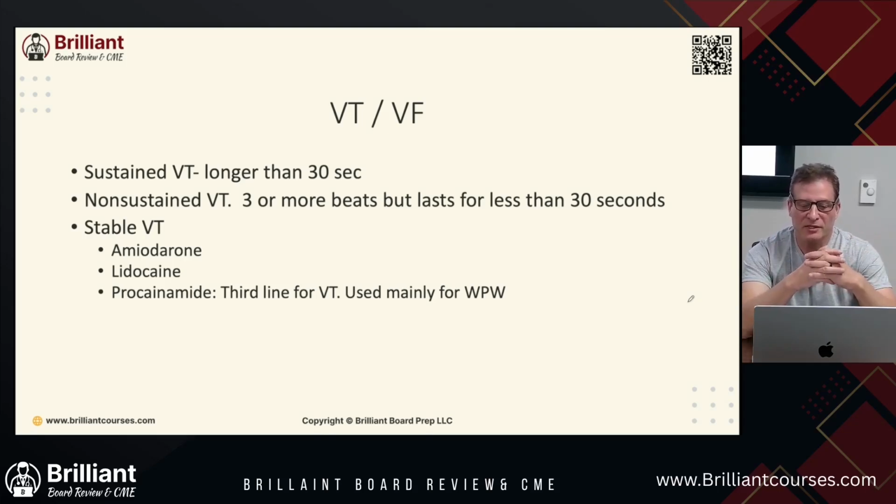Now, procainamide is third line. It's used mainly for WPW. The side effect of this is hypotension. Remember, any antiarrhythmic drug can cause an arrhythmia. You can have asystole, you can have fibrillation. It's more common with IV administration. You can even get a lupus-like syndrome with arthralgias, abdominal pain, arthritis, pleural effusions, pericarditis, fever, chills, and myalgias. So defibrillation is going to be the key for treatment of these.